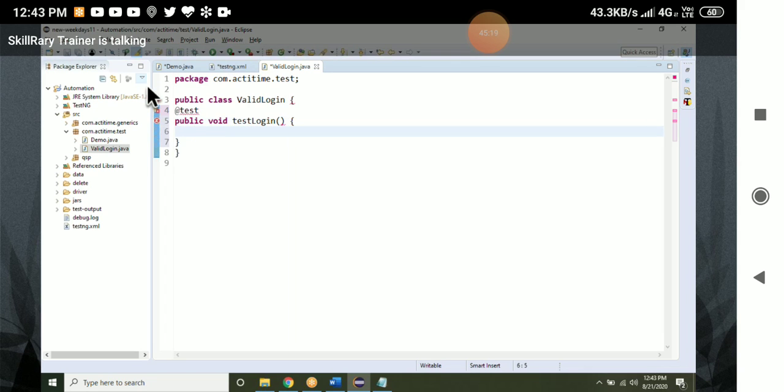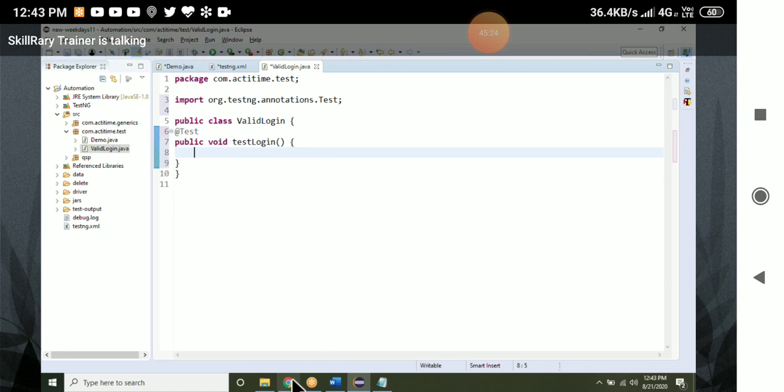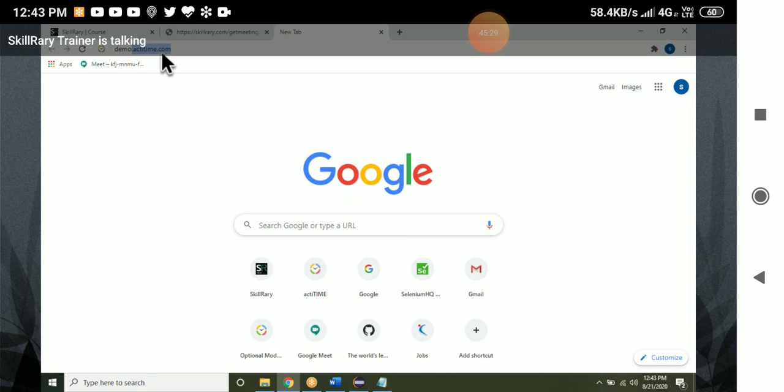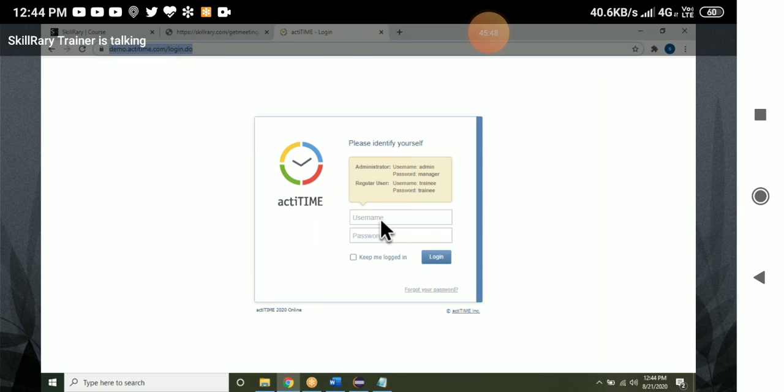For the ActiTime application, what I want to do is open the ActiTime application. Open the browser first, then enter the URL. The URL is demo.actitime.com. Then enter the username admin, then enter the password manager, then click on the login button.